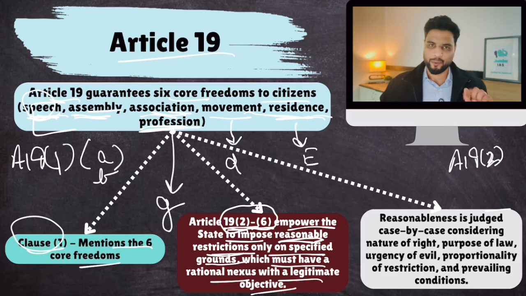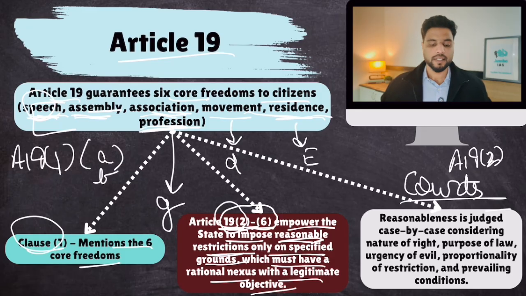Now, let's suppose the state restricts your freedom of speech, and says that we are restricting this freedom of speech as per the reasonable grounds mentioned in Article 19, clause 2. But you disagree. You think that this restriction is not as per these grounds mentioned in the Constitution. You think that these restrictions are unreasonable, but the government thinks that these restrictions are reasonable. So who would have the final say, you or the government? Well, that final say would come from the courts, high courts and supreme courts. The courts would decide whether the restrictions are reasonable or not.